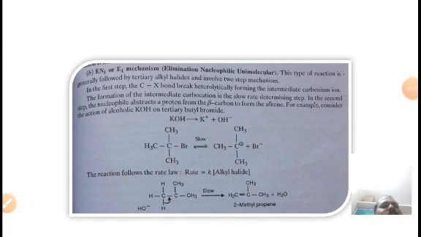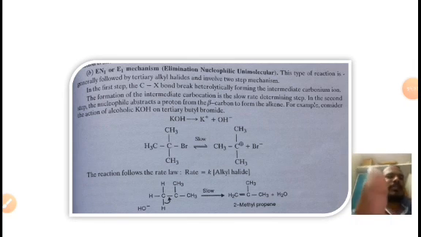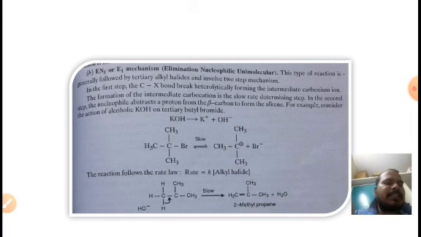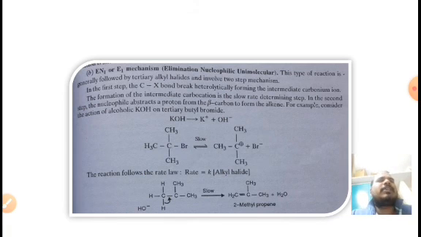With this we have discussed the types of organic reactions. What are the types? First is rearrangement reaction, second is substitution reaction, third is addition reaction, and fourth is elimination reaction. Substitution reactions are further classified into three types: free radical, electrophilic and nucleophilic substitution.